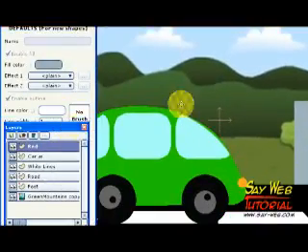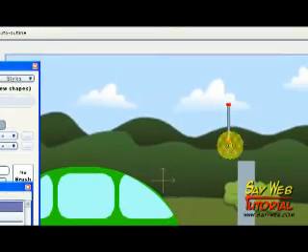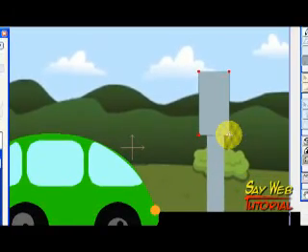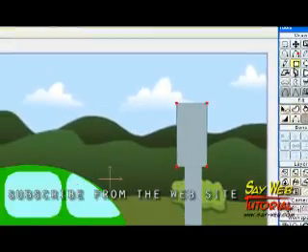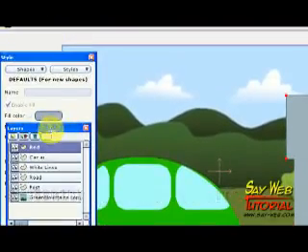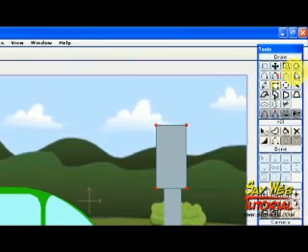In general, traffic lights have three colors. It has red, it has yellow, and it has green. But only one is lit at a time. And that's the tutorial for today.